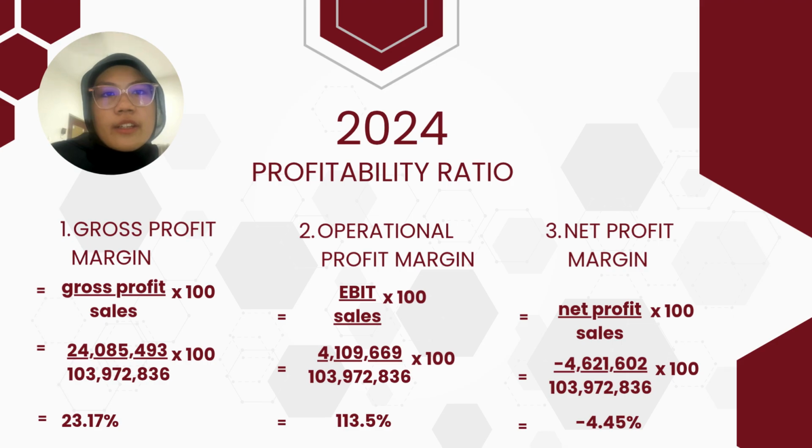However, once we account for all other expenses including interest and taxes, the net profit margin fell to negative 4.45%. This tells us that the non-operating costs were a significant burden on the company's bottom line in 2024.